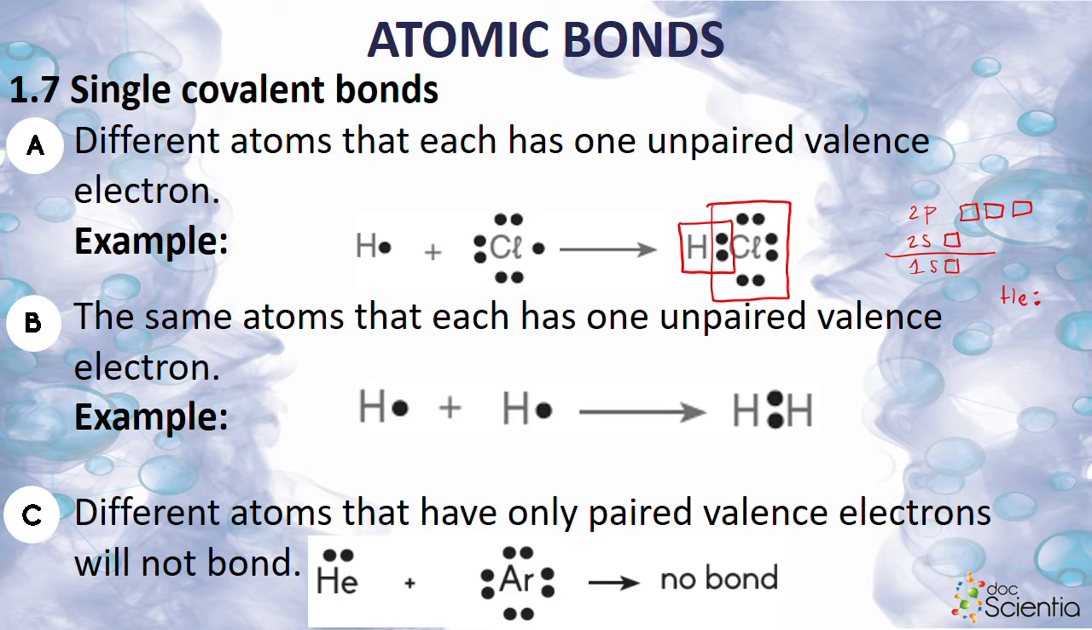Okay, then B says the same atoms that each has one unpaired valence electron, en dit gaan al die atomiese elemente wees, né? So fluor gaan byvoorbeeld so lyk, fluorine will look like this.